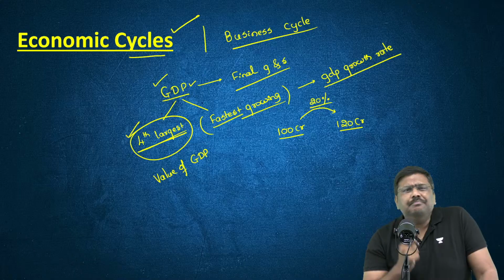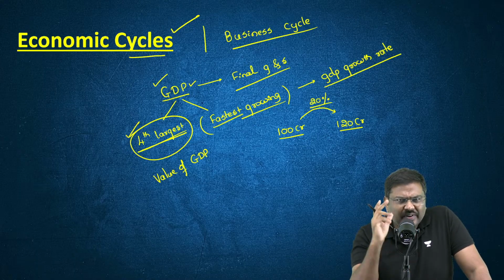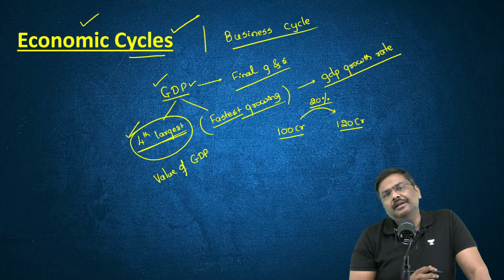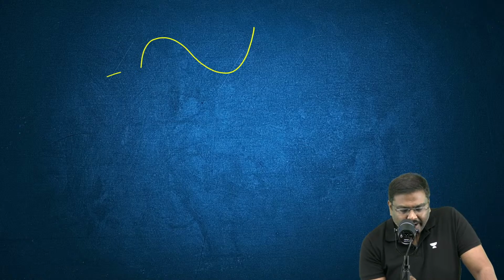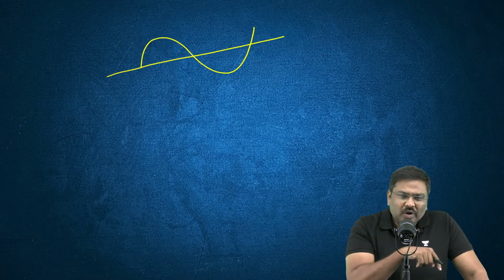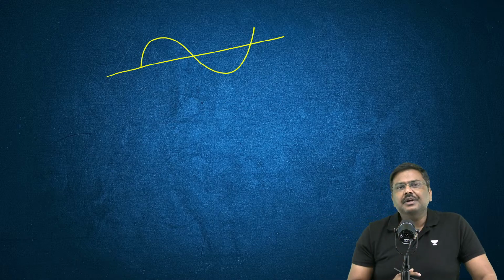Now, what is the importance of this? The importance is very simple. There is a concept called the economic cycle. And the economic cycle is represented in the form of a sine wave. It is represented in the form of a sine wave. And what is the meaning of this particular representation?